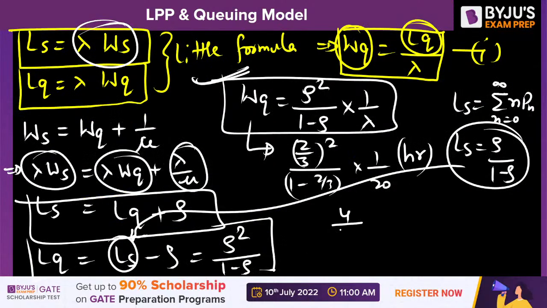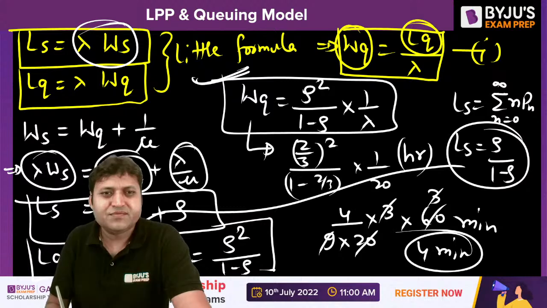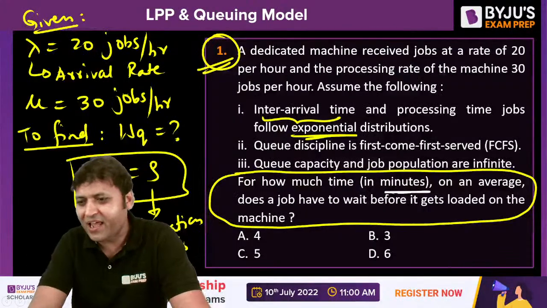So it is 4/9 into 20 into 3. Isn't it? So 4 minutes will be the answer. The answer will be 4 minutes. Isn't it? Option A is the correct answer.